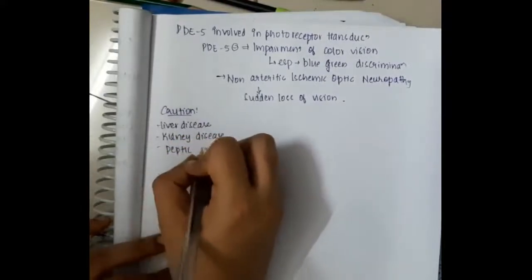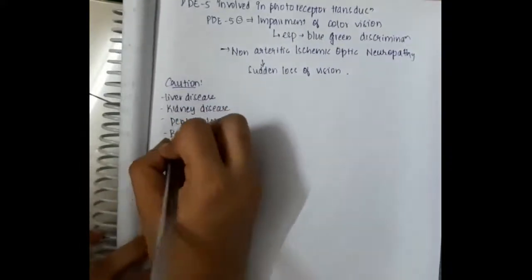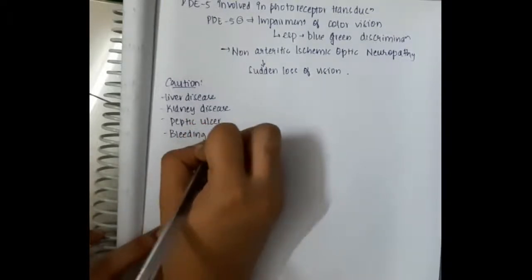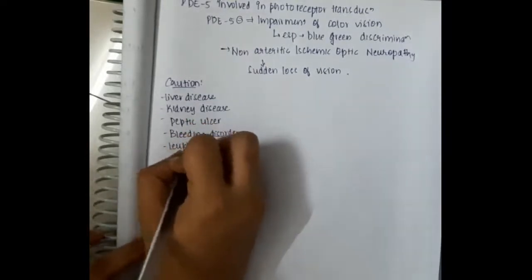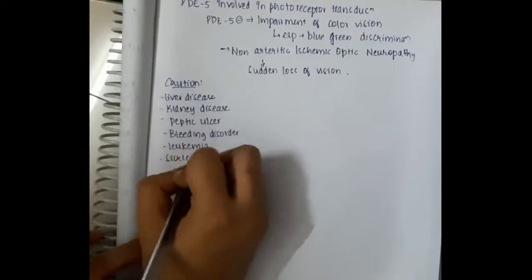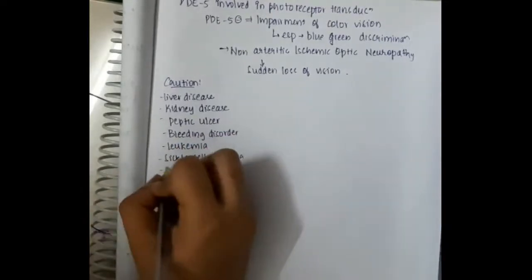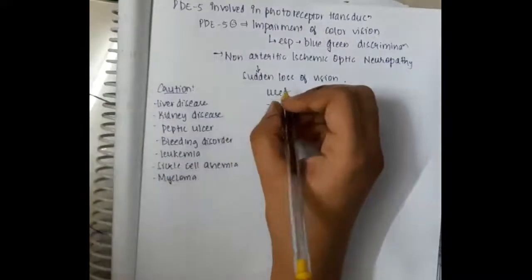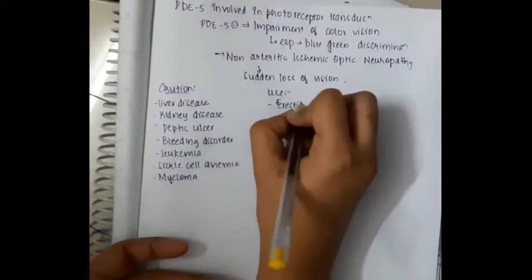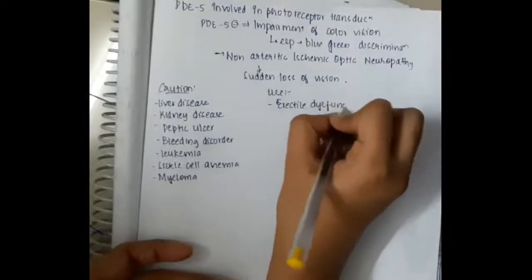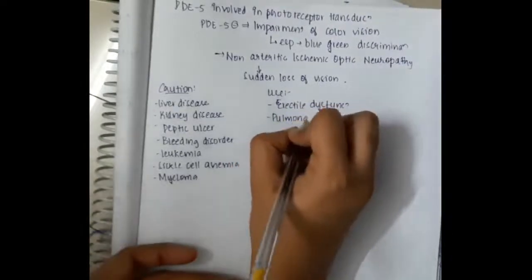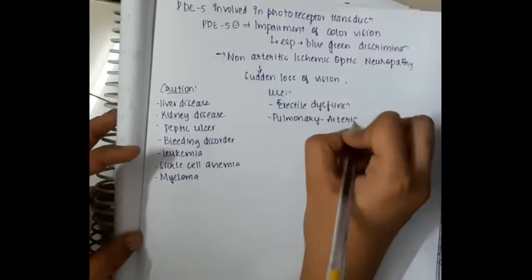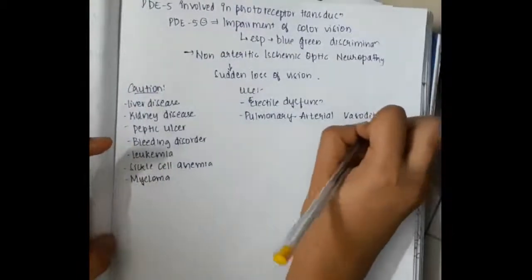in peptic ulcers, in bleeding disorders, in leukemia, in sickle cell anemia, and in myeloma. In all these cases, you should use them with caution. So, what are the uses of sildenafil? Sildenafil is used in erectile dysfunction, and it is also used in pulmonary arterial vasodilatation. Okay, so this is about sildenafil.